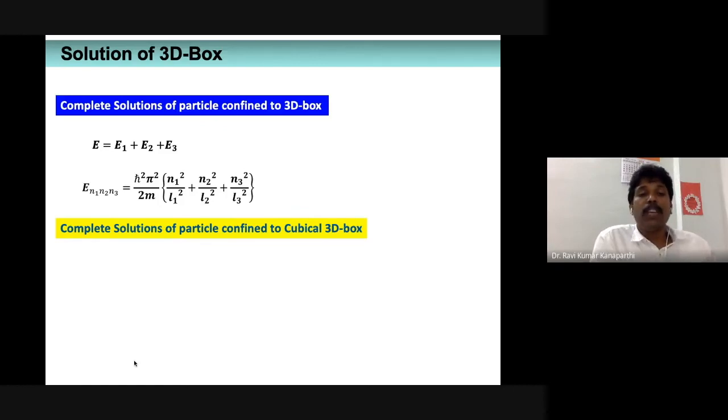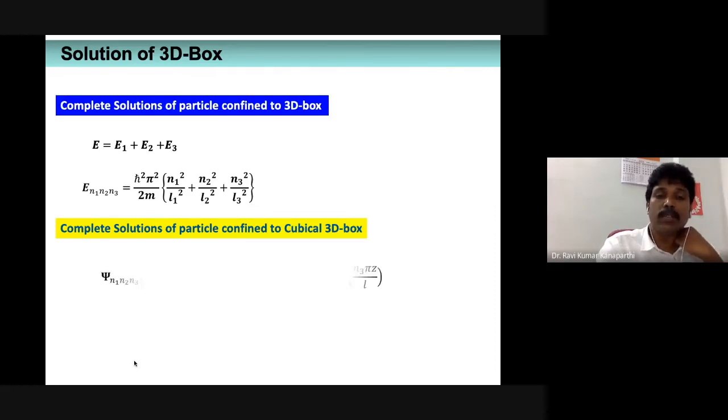If it is a cubical box, the length of the box in all 3 directions, that is x, y, z directions, is going to be the same. We cannot have L1, L2, L3 separate. So L1 is equal to L2 is equal to L3 is equal to L. So the length in all 3 directions is going to be the same for a cubical box.